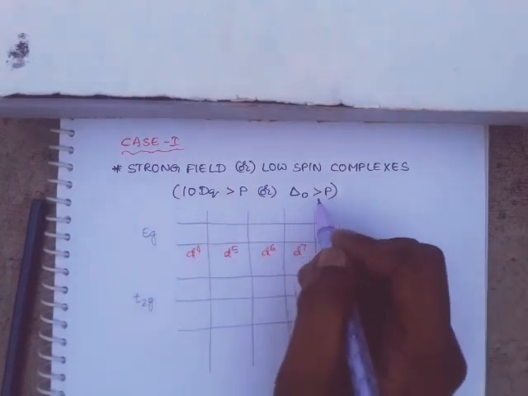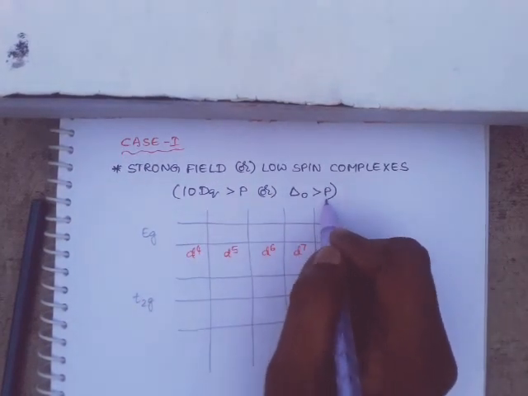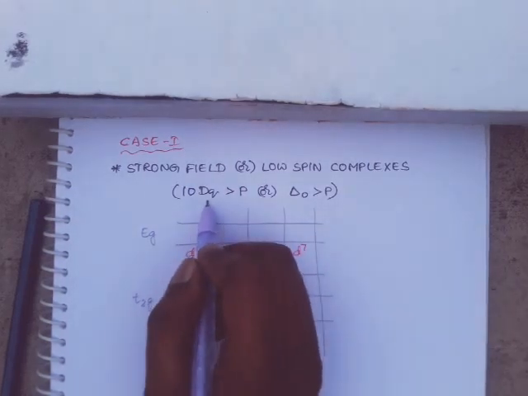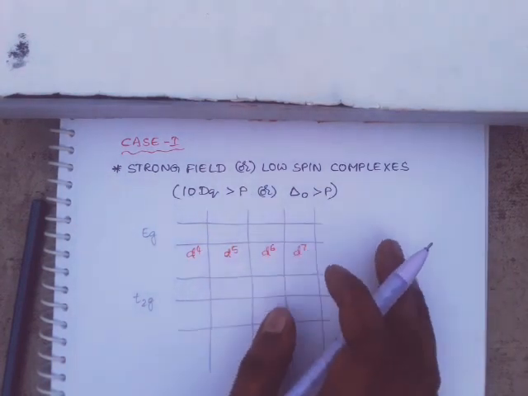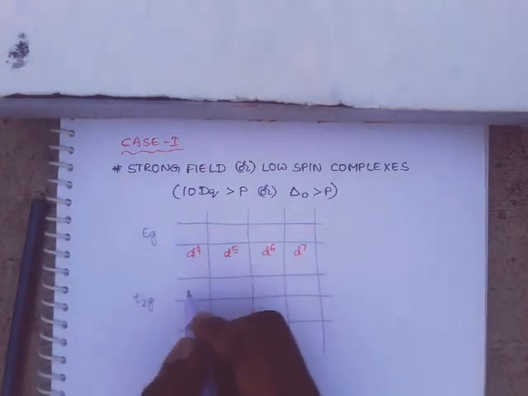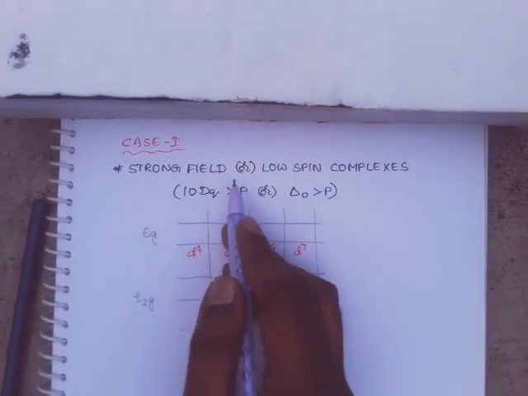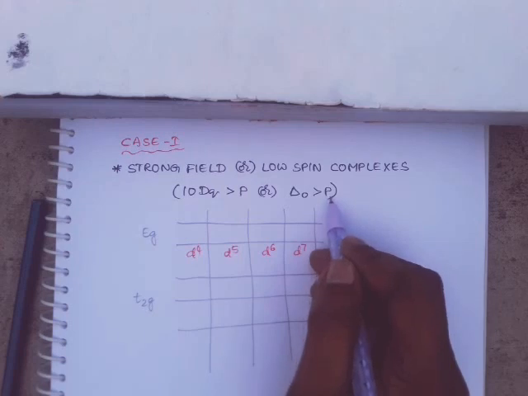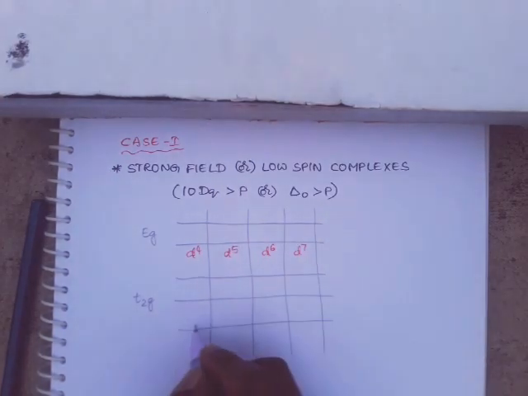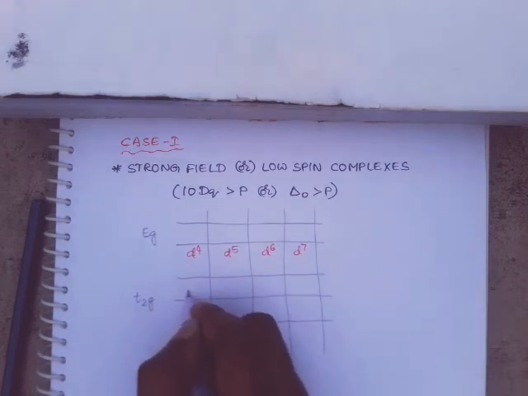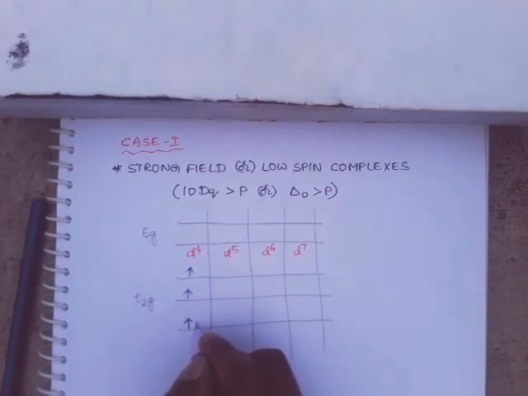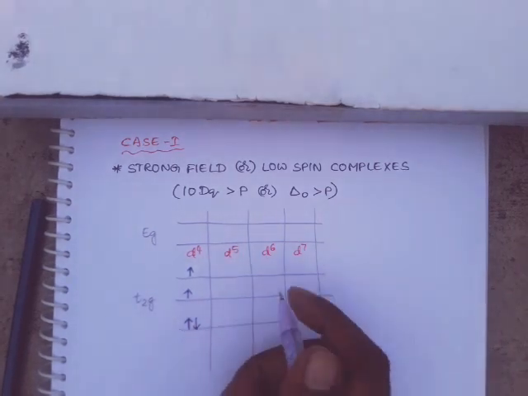In this case, delta O is greater than P, that is, the crystal field splitting energy is greater than the pairing energy, 10 Dq is greater than P. In d4 electronic configuration, as it is strong field and pairing energy is less when compared to delta O, the electron distribution in orbitals is like this: d1, d2, d3, and the next electron will go to the t2g orbital itself.